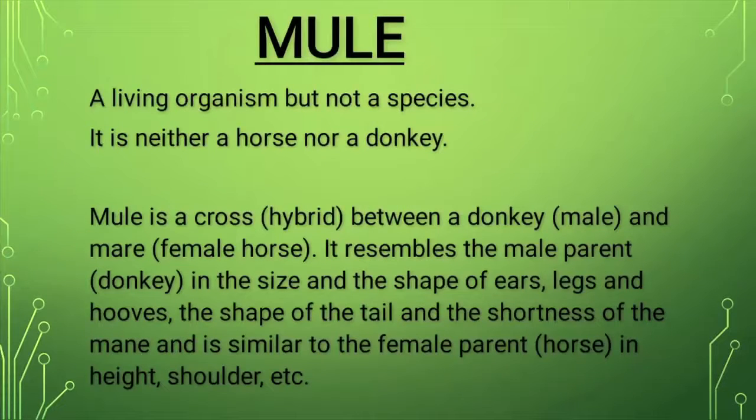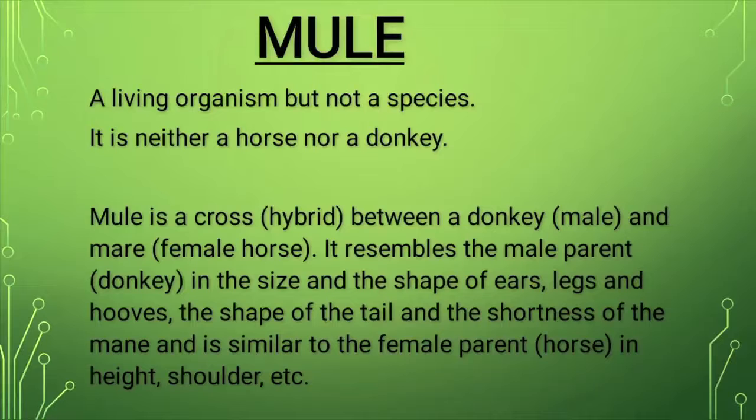Though interbreeding takes place amongst the individuals of the same species, in rare cases we can interbreed two different species, like a cross between a donkey and a mare, that is a female horse, which gives an organism which is a mule. But mule is a sterile organism. It does not produce offsprings.